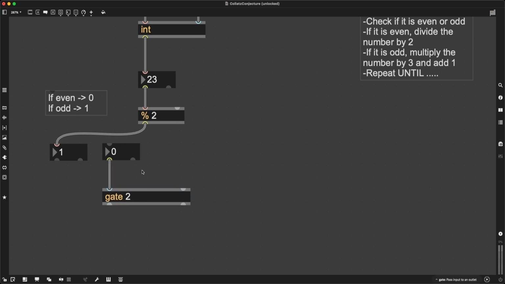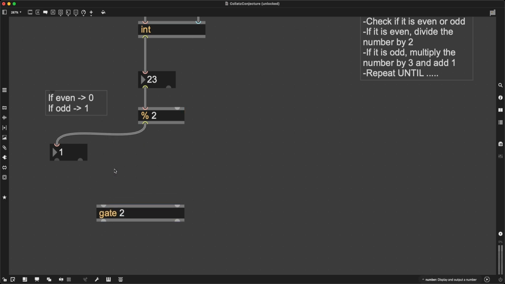So I believe if I send this left inlet the message 0 and hover my mouse over the outlets, yep, gate output 1 is currently closed, gate output 2 is currently closed. If I send it 1, I will get gate output 1 currently open, gate output 2 currently closed. If I send it 2, then gate output 1 is currently closed and gate output 2 is currently open.